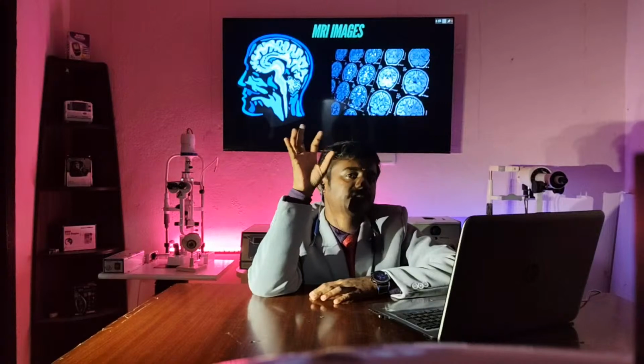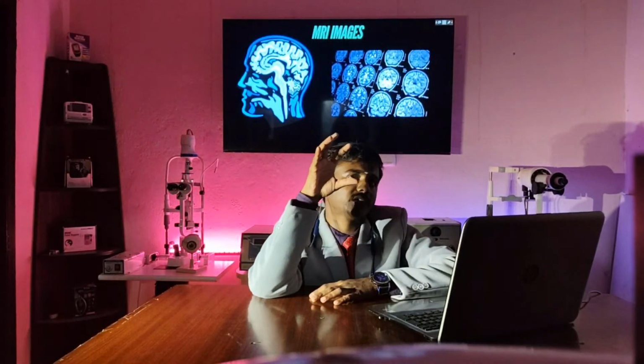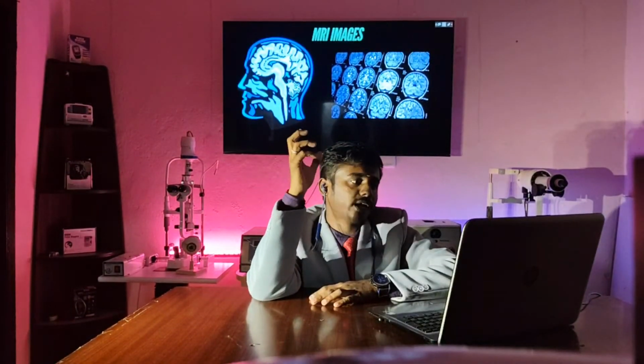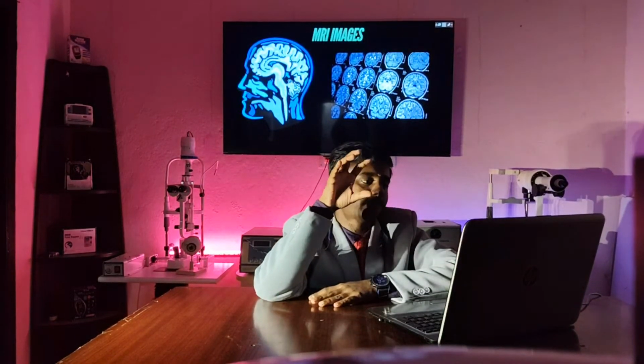Okay, you can see the clear images of the MRI. In this you can see the detailed structure. In the CT you can take the scan, and you can see the bone structure in a very clear manner, but the soft tissues appear in a glossy manner. Coming to the MRI, you can see the bone structure in a very light manner, but you can see the particular soft tissues in a very clear manner, that is the brain and the spinal cord we can clearly see.